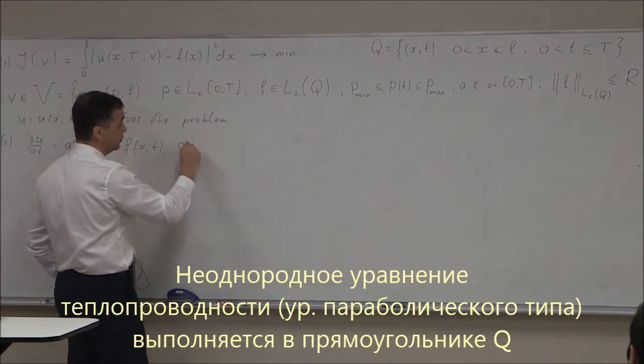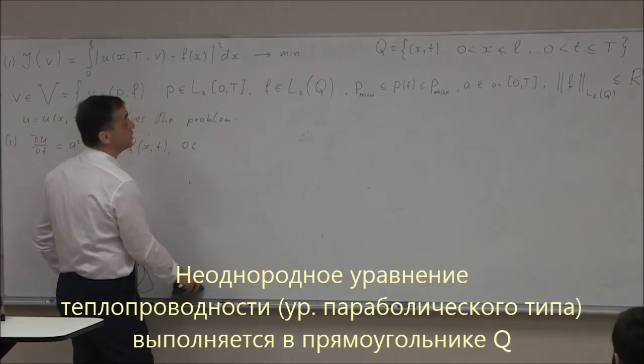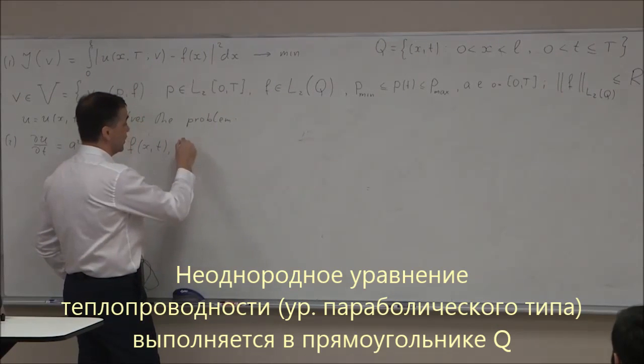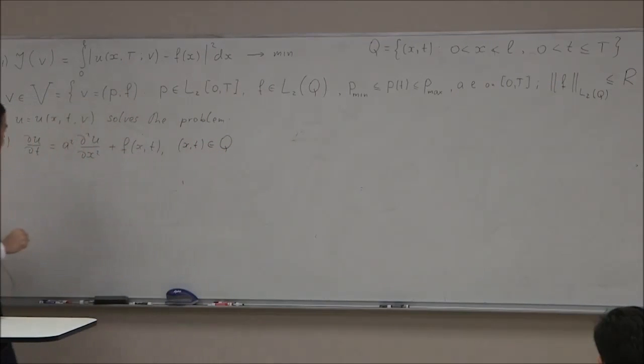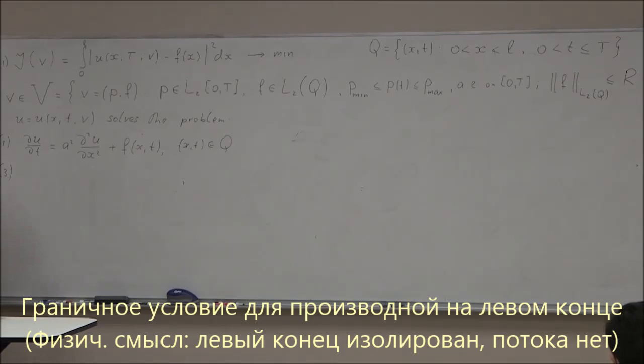The PDE is solved in the rectangle Q, so (x, t) belongs to Q. Then we have boundary conditions. One boundary condition on the left boundary: the x derivative is equal to 0. I'll explain the physical meaning: the left end is insulated, no flux, no flow from the left end.